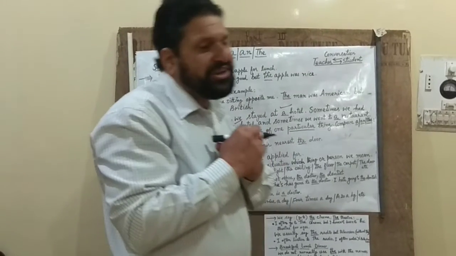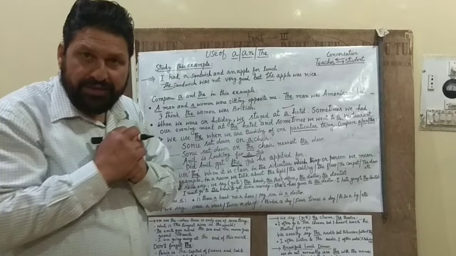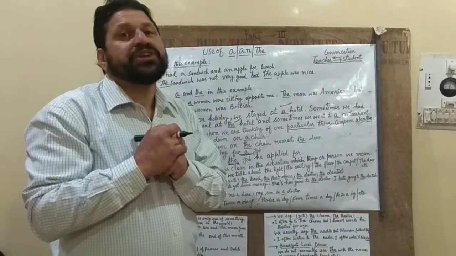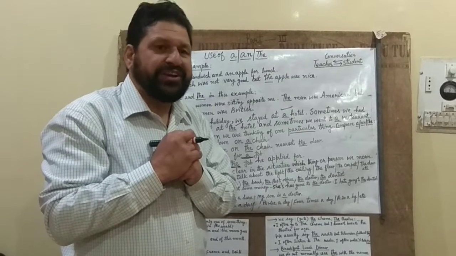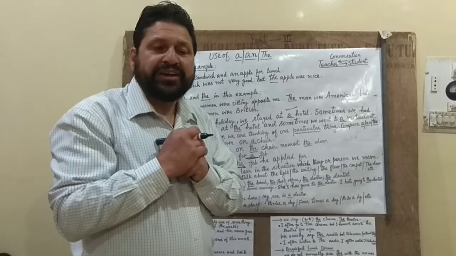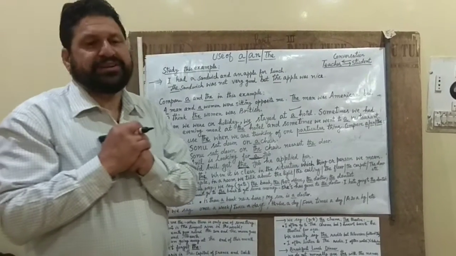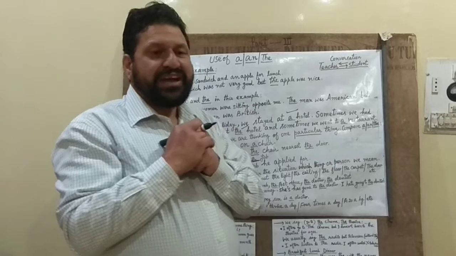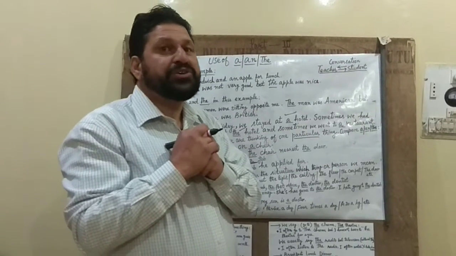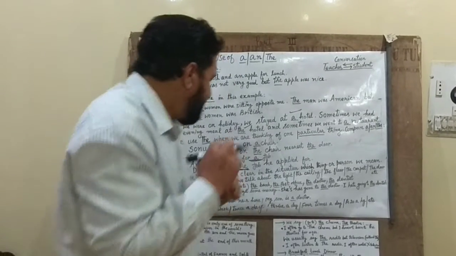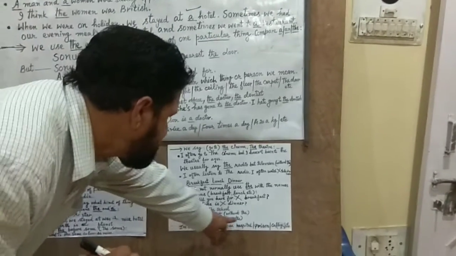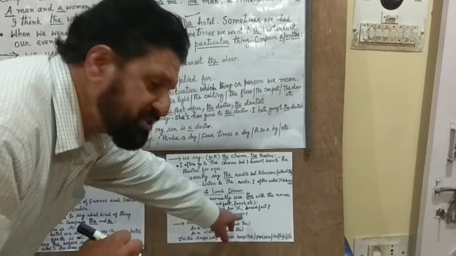But when somebody comes as a visitor, that means we have to use the with school, university, college. We have to use the then. And if anybody comes to church, somewhere, we all can use the. But when we are there as a student, or as a person praying in the mosque or in the temple, we cannot use the. Do you follow? Then here also, as a visitor, use the. As a student, without the.